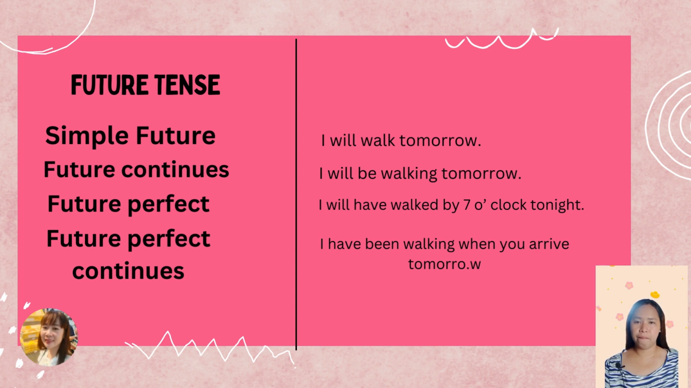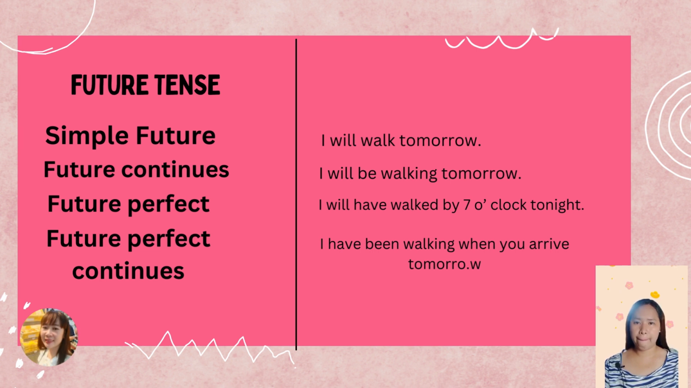Next is the future continuous, which means will plus the ing form of the verb. I will be walking tomorrow. If you remember, with has, have, or had, we use been plus the ing form. Same with the future continuous, we will use be plus the ing form of the verb.